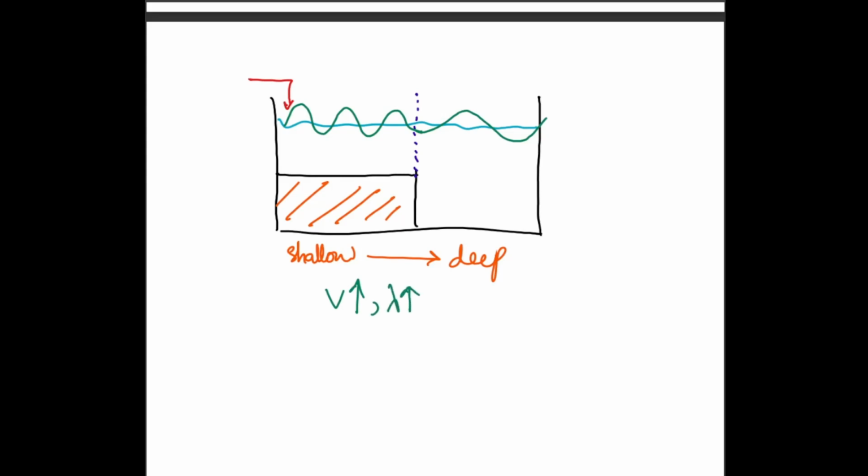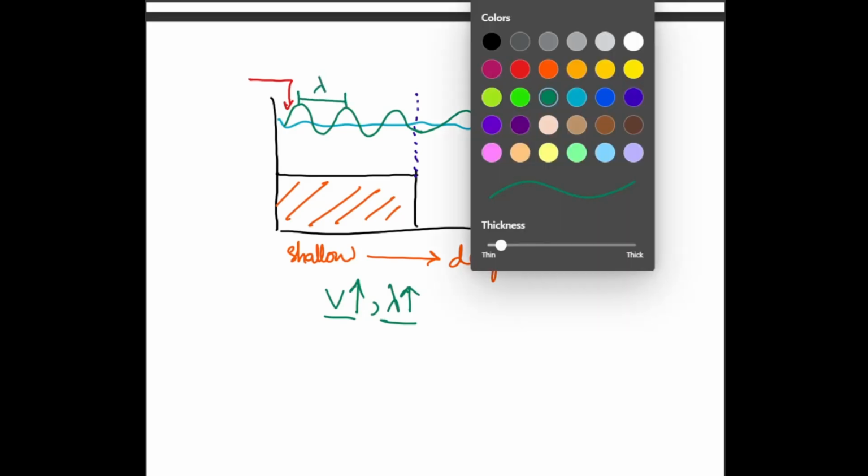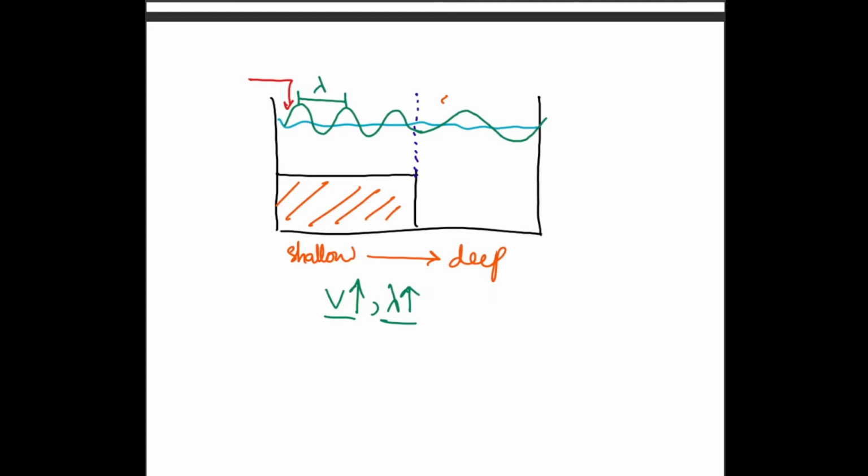Now there are two things happening at the same time. Velocity cannot be calculated just by looking at the wave. You have to take measurements of the wave. But wavelengths can visually be confirmed just by looking at the system. So if I can see that this is my wavelength before the change of medium, I can very well see that this is my wavelength after the change of medium. So the wavelength has increased.